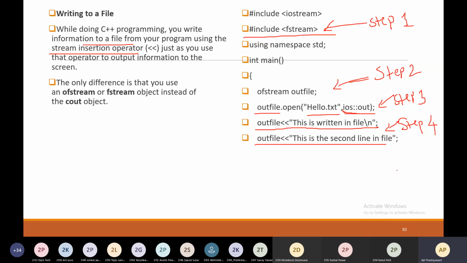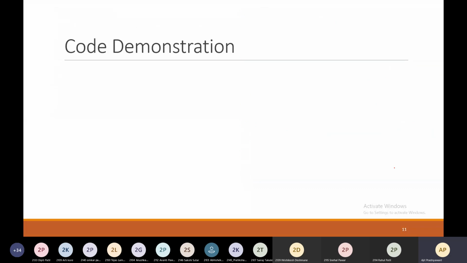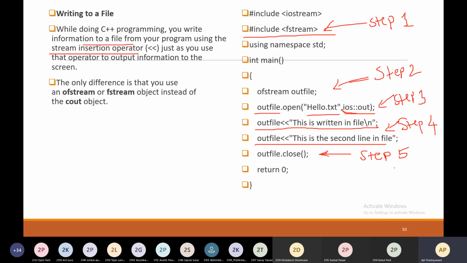Once you perform the write operation, then we can close the file. Then close the main and get it executed. What will be the output of the code? The output of the code is the text written into the file.